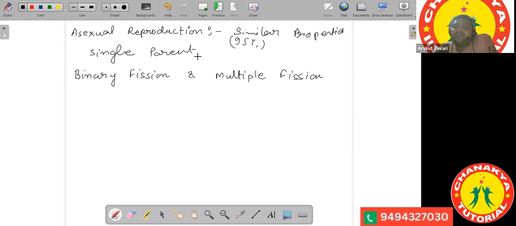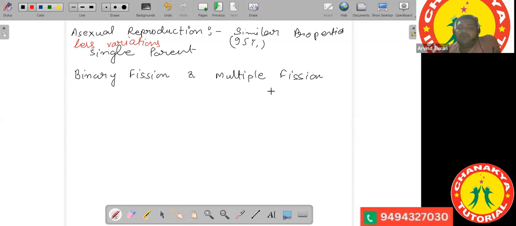But in the case of asexual reproduction, the variations are less, only about 5%. They show less variations. Variations are still there. But in the case of sexually reproducing organisms, you will find a large number of variations.